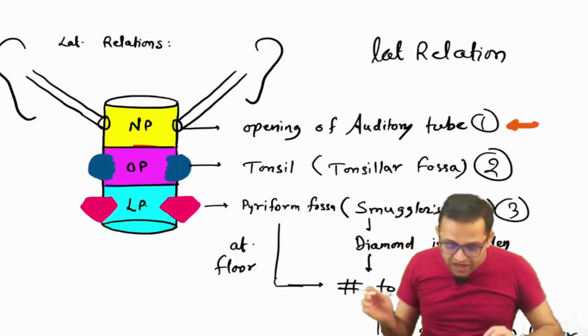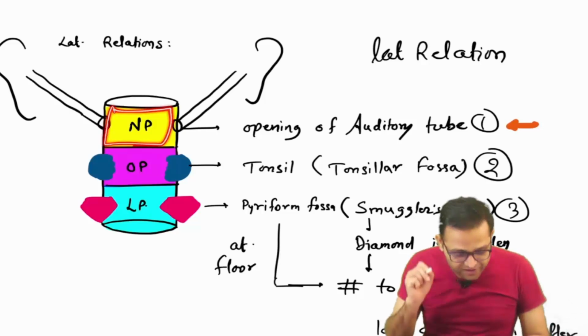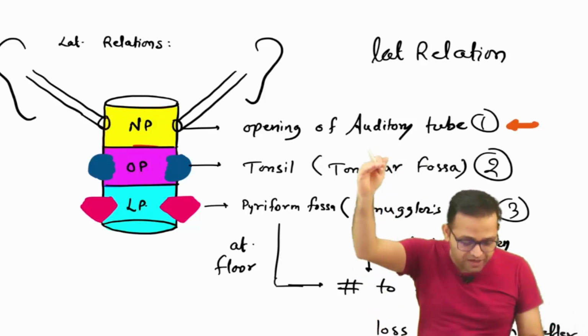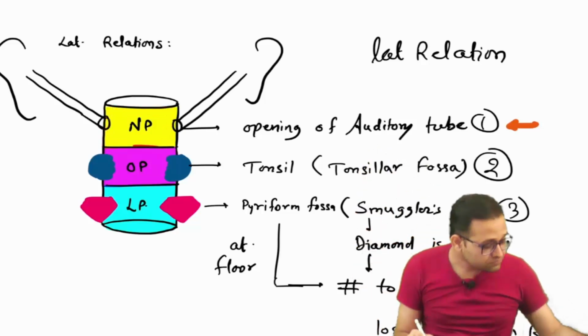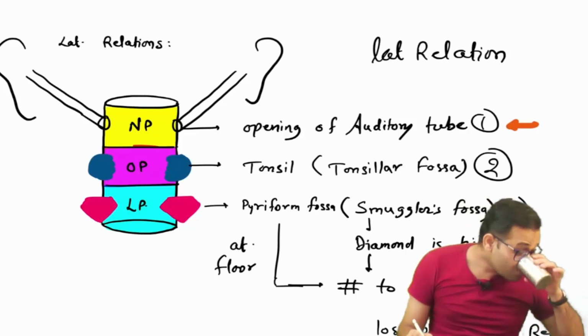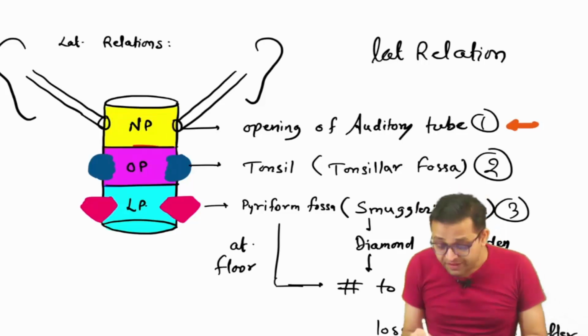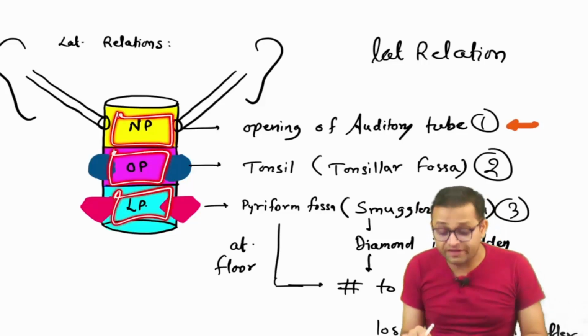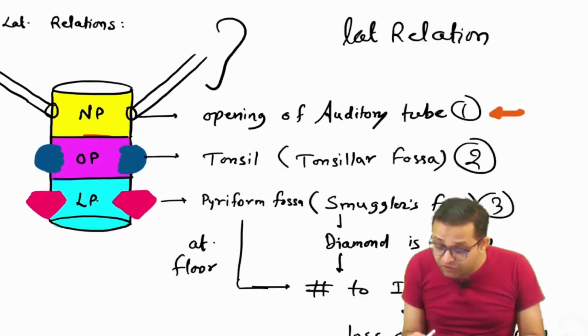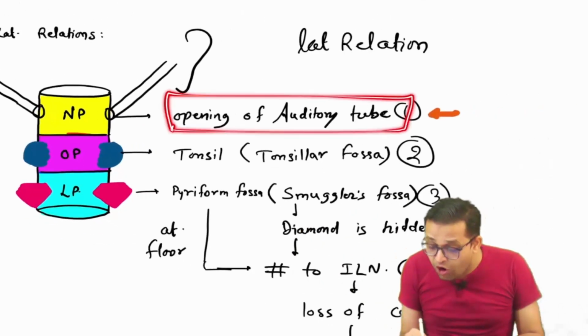Okay, sir. So what I want to tell you, sir, this is our nasopharynx. Sorry. So this is the nasopharynx. Here is the oropharynx. This is the laryngopharynx. You can show on each side of the nasopharynx, opening of the auditory tube.